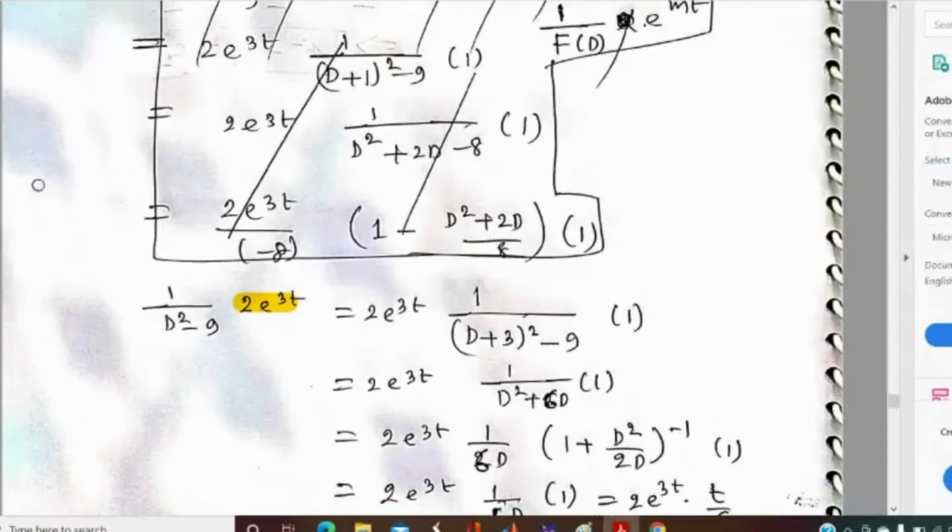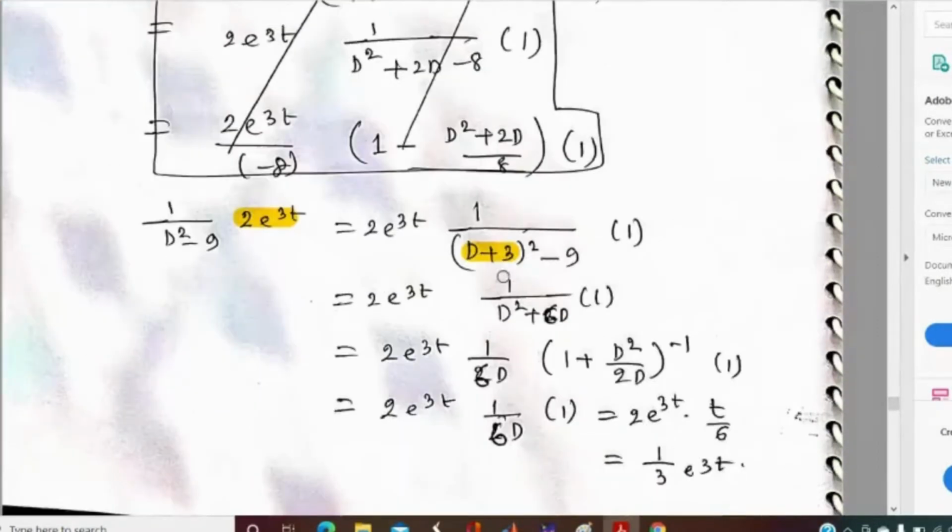So what we should do is replace D by D + 3. Then we get D^2 + 6D + 9 - 9. The 9 and -9 cancel out, and this gives us (D^2 + 6D) of 1.